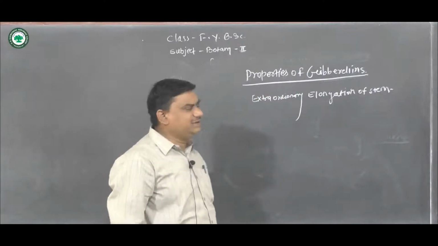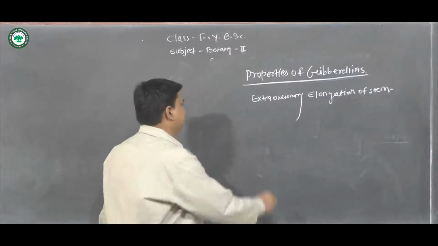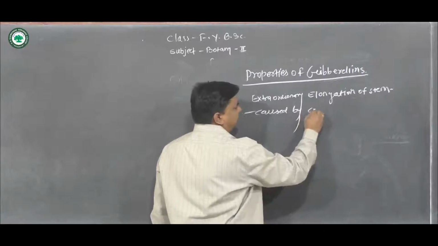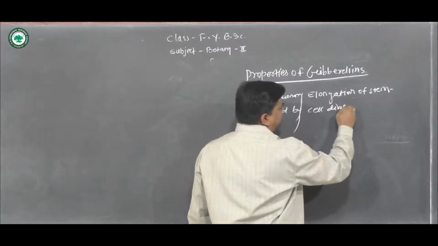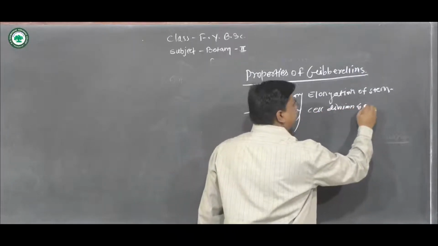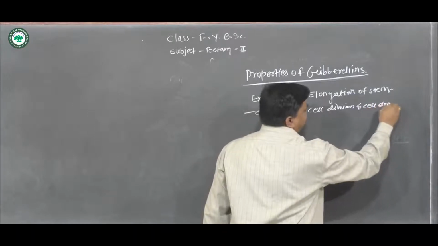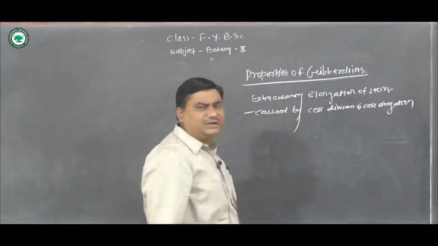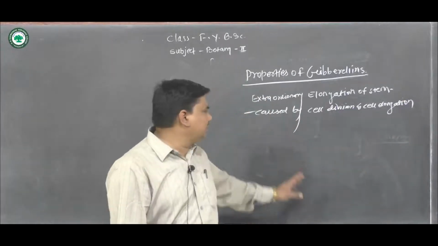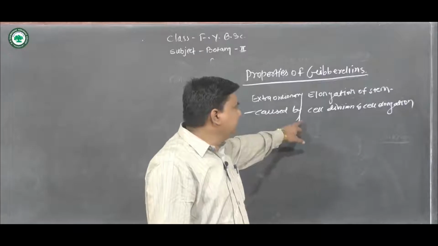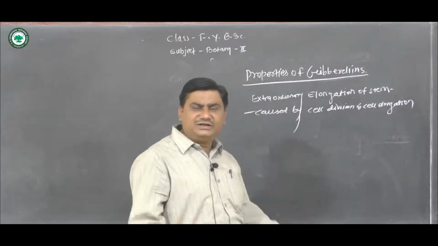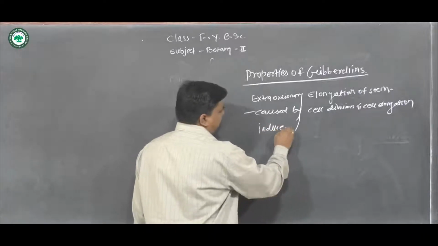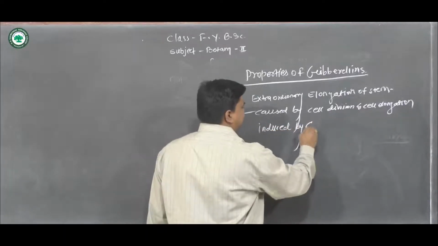It is caused by cell division and cell elongation, and it is induced by gibberellic acid.